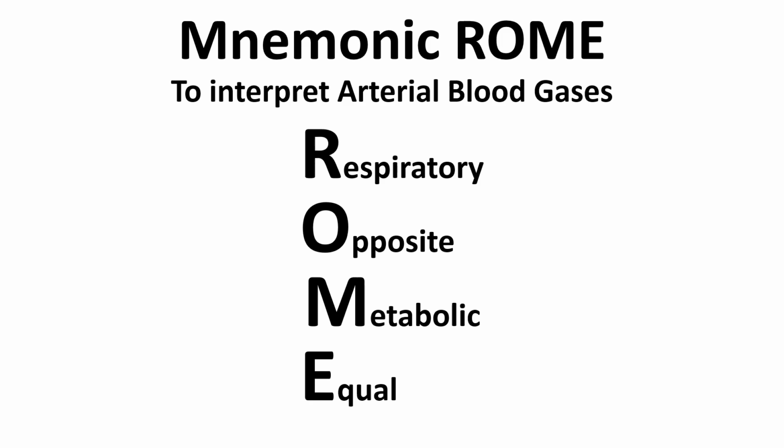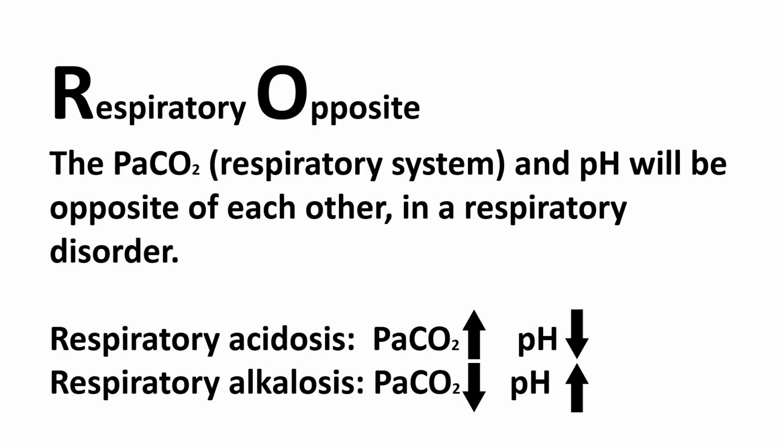In this short video, we will look at the mnemonic ROME to interpret arterial blood gases. Respiratory opposite, metabolic equal. Respiratory opposite means that the PaCO2, which represents the respiratory system in your blood gas sample, and the pH will be opposite to each other in a respiratory disorder.